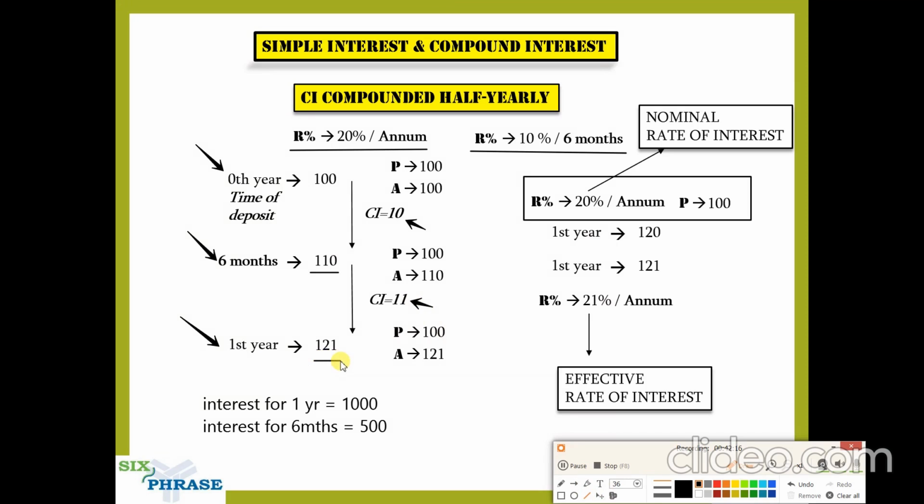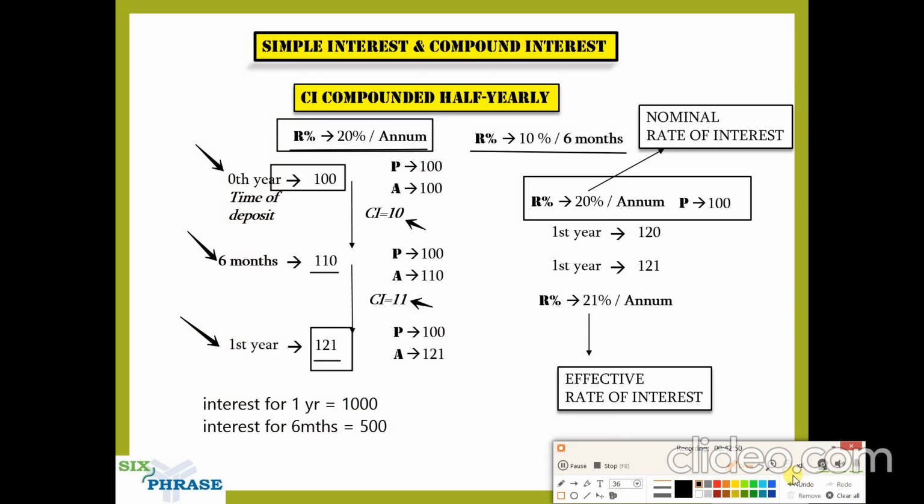Now I want you guys to imagine this. Let us assume you are doing compounding annually on the same amount, 100, with a rate of interest of 20% per annum. Had you done compounding annually, what would have been the result? This is the result of compounding half yearly. Now we are going to look at the result of compounding annually, and see the difference.